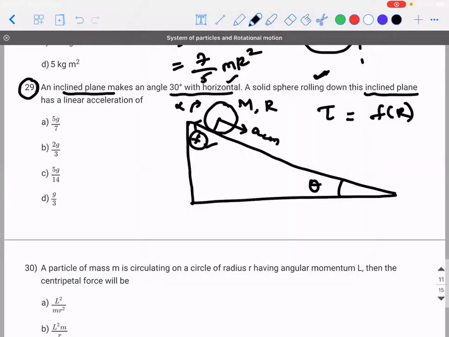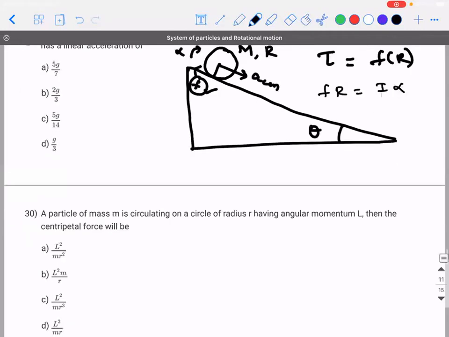So torque is equal to F into R, but we know that torque is equal to I into alpha. So F into R is equal to I alpha, where I is 2 by 5 m r square.